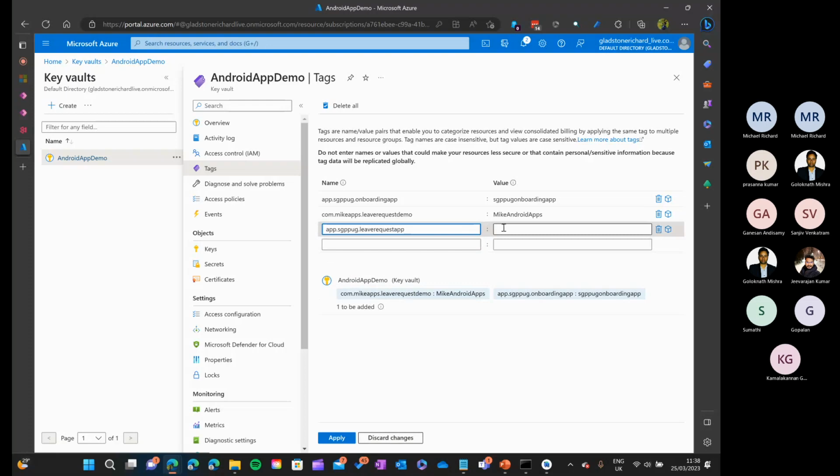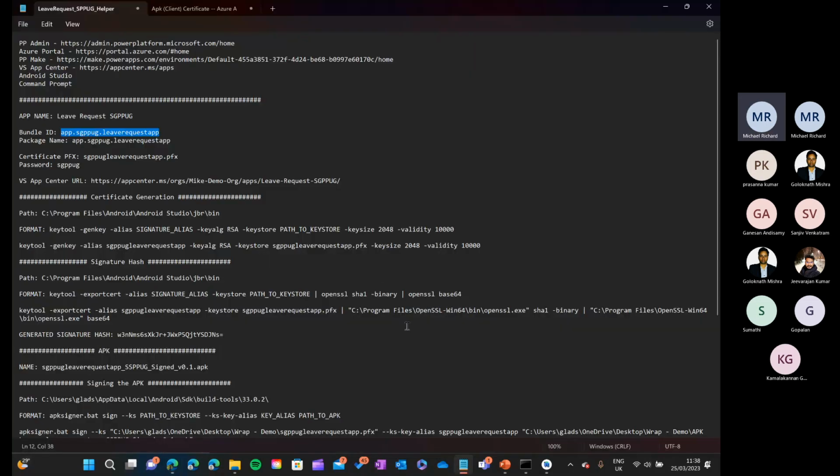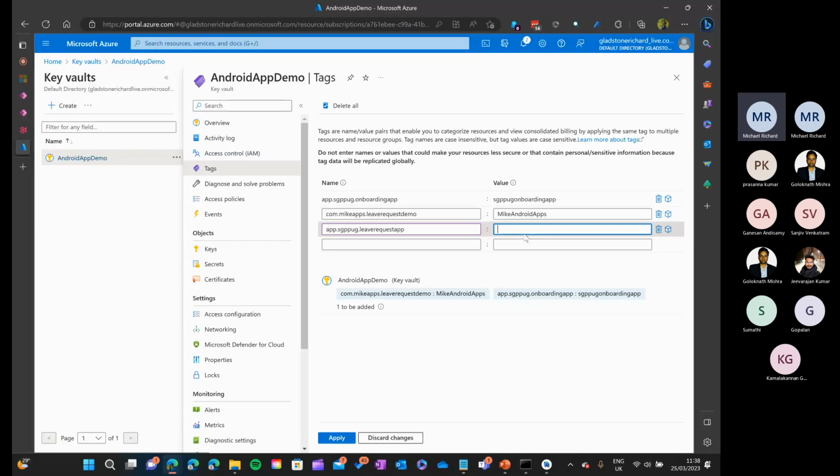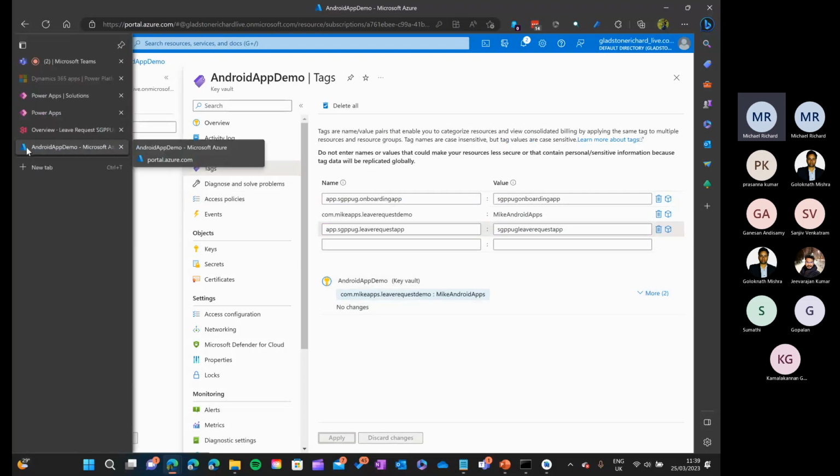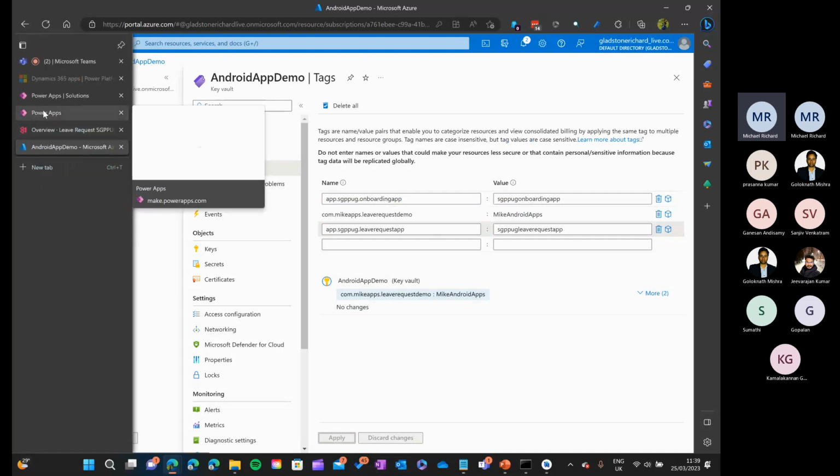Then my certificate name, I think it's this one. Copy this and I'll paste it here. Okay. So now the steps for automated signing are completed. Again, this is an optional step. If you want, you can go ahead with it, or you can directly go ahead with manual signing, which is what I'm going to do today.